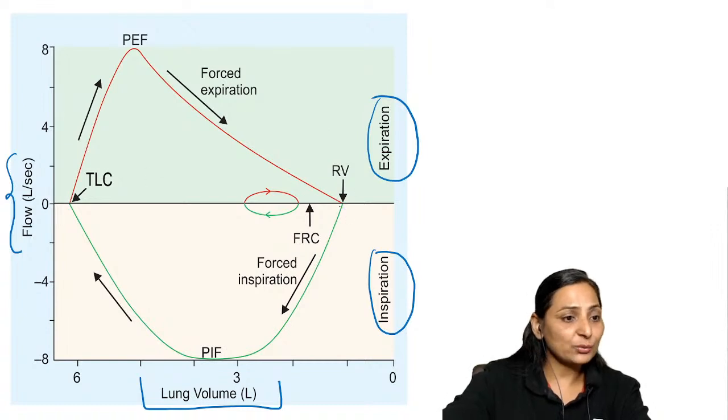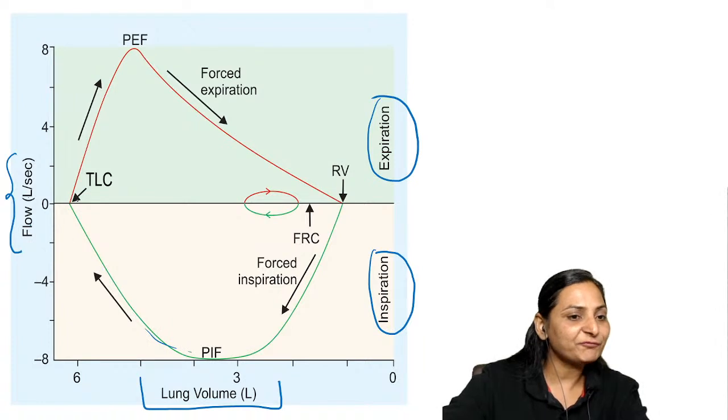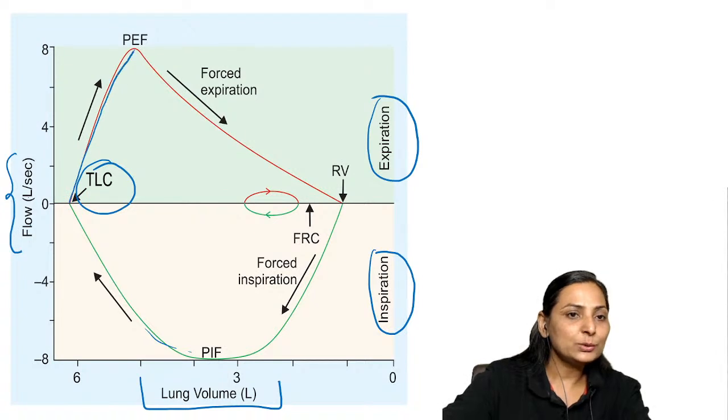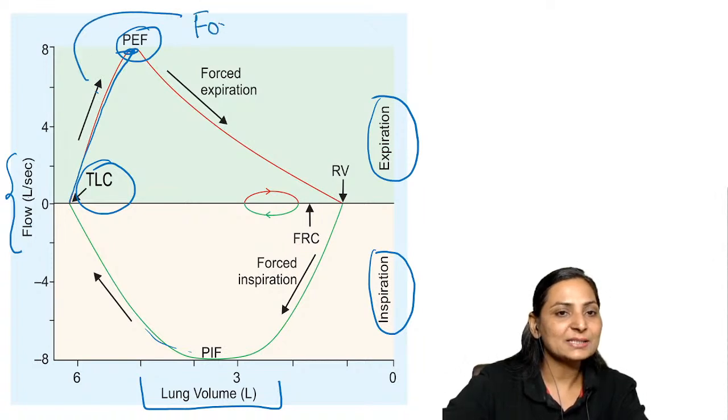From the extreme right point, you ask the person to take a deep inspiration and fill up the lungs until you get a TLC. Now the person is going to start expiring. He is going to expire with maximum expiratory effort till you reach a peak, that is PEFR. This portion, boys and girls, is called force dependent or effort dependent.